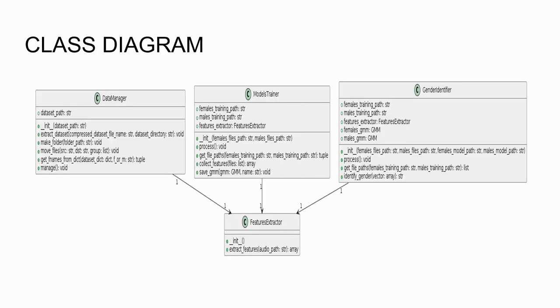Coming to the class diagram, it is a type of static structure diagram that describes the structure of a system, showing its classes, attributes, and operations. These are the classes, these are the attributes, and these are the methods or operations in those classes. It also shows the relationships among the objects.